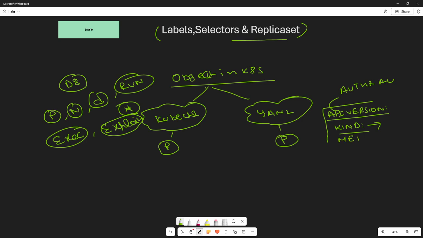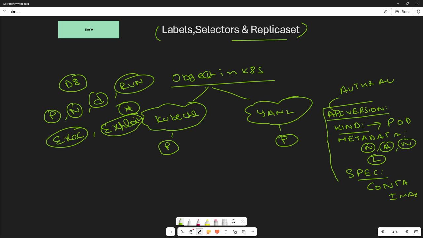The third one is the metadata, which defines the name of the object, or annotations, or in future when we learn about namespace, that part we can also mention, or labels also we can mention in metadata. Then finally we need to mention the specification. In the specification, for the kind pod, we were mentioning the container details in terms of container image and all. Okay, so this is a quick recap of our day 8 discussion.